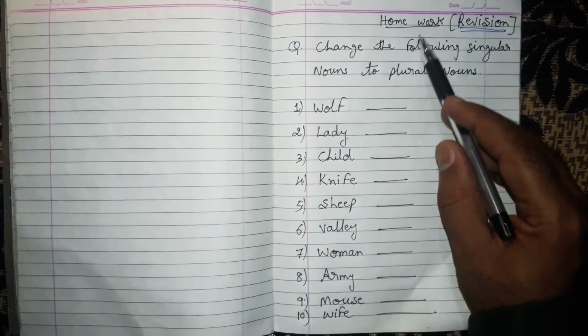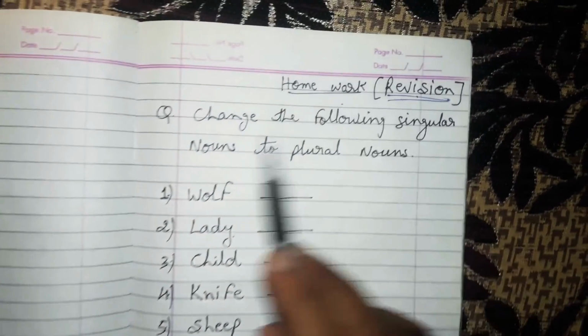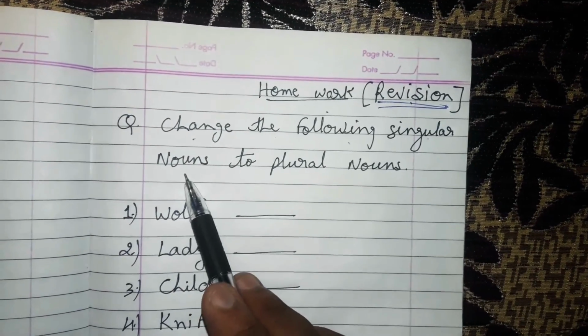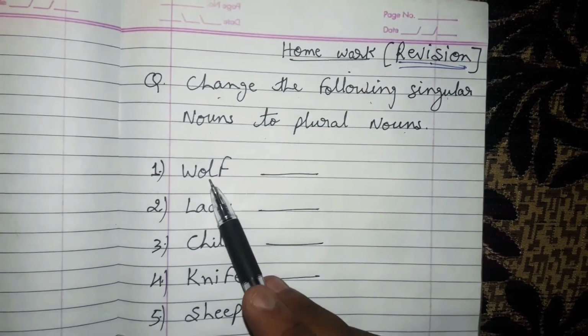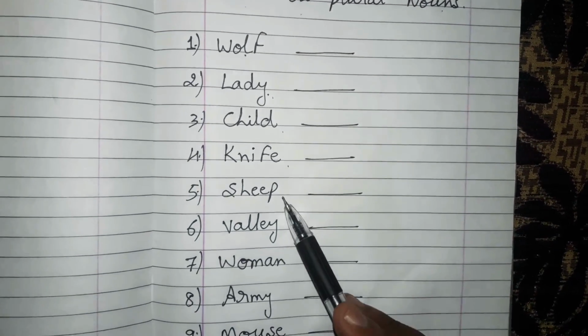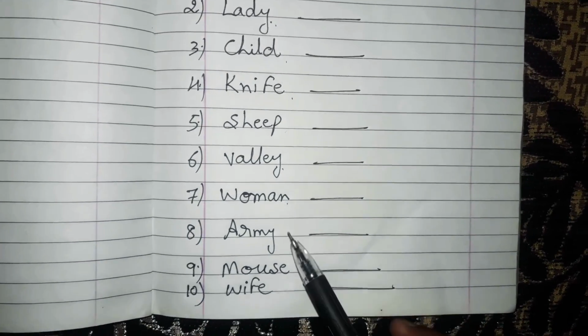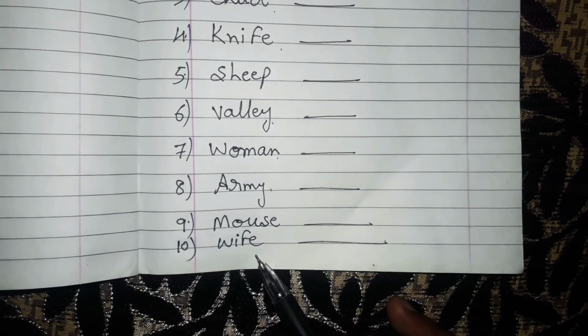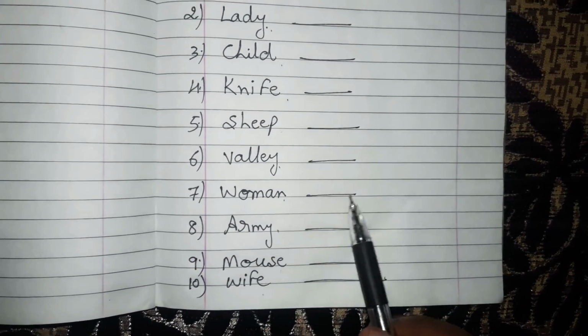I am giving you some homework for your revision. Change the following singular nouns to plural forms. Wolf, lady, child, knife, sheep, valley, woman, army, mouse, wife. You have to make their plural forms.